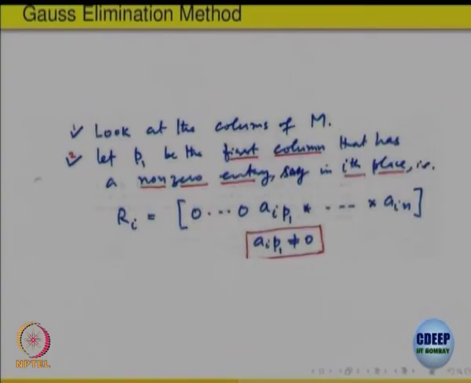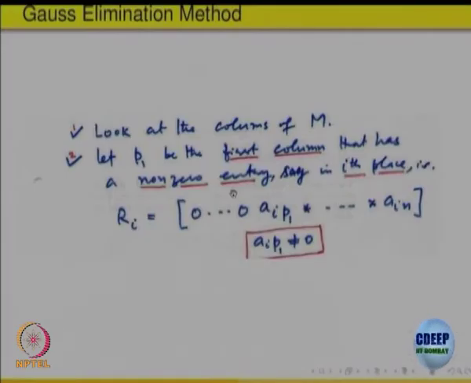You are given a matrix. Look at the first column, possibly everything is 0 in that column, fine. So, what will the machine do? It will scan the first column, no non-zero entry, go to the second column, non-zero entry. So, let P1 be the first column that has a non-zero entry somewhere, we do not know where.